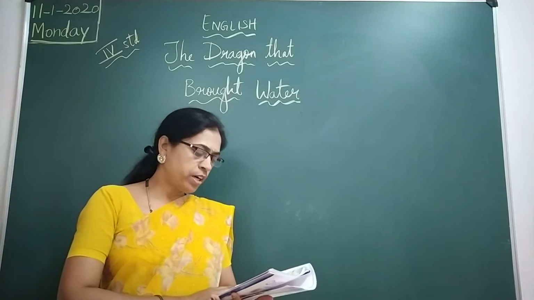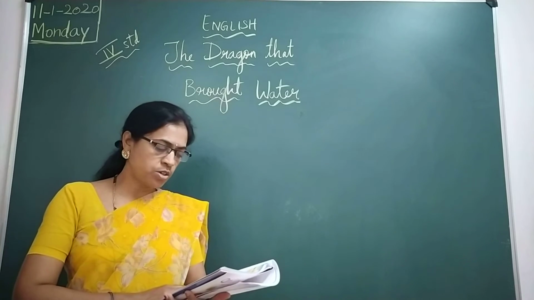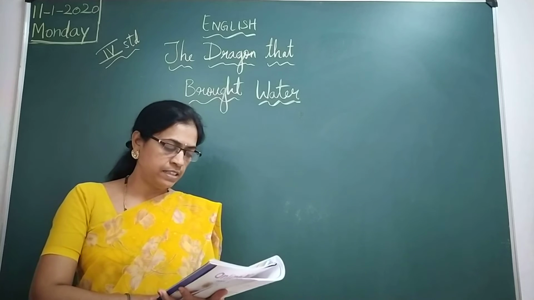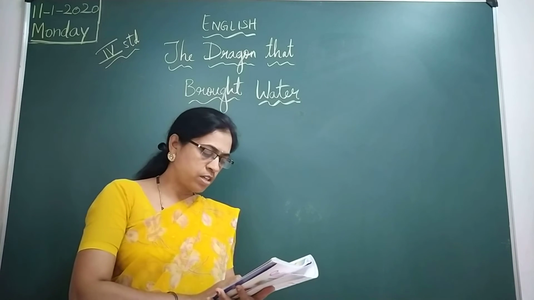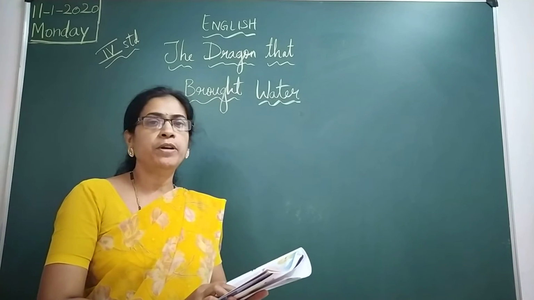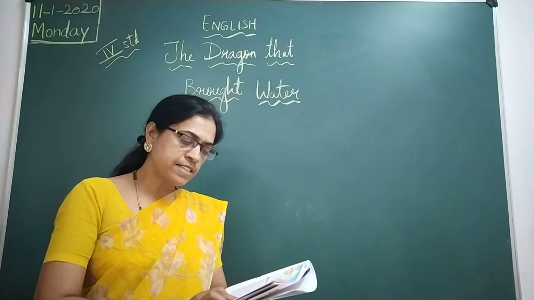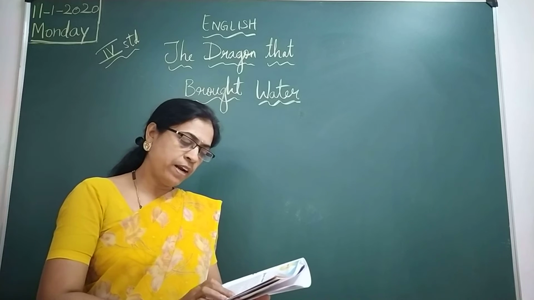Okay. Once upon a time there was a large rock in the gentle meadows of a small valley in the hills. Meadows means what? An area of land with grass and wild plants in it.